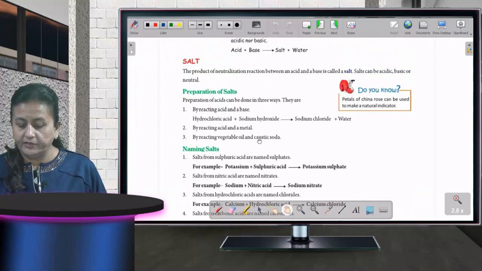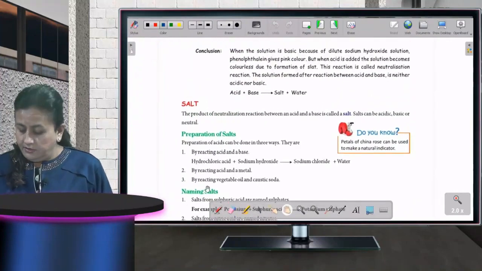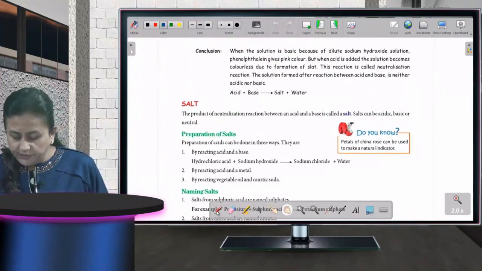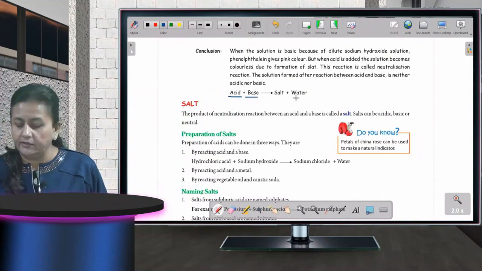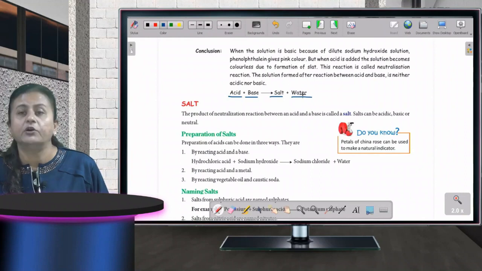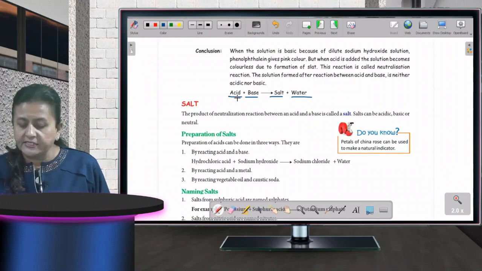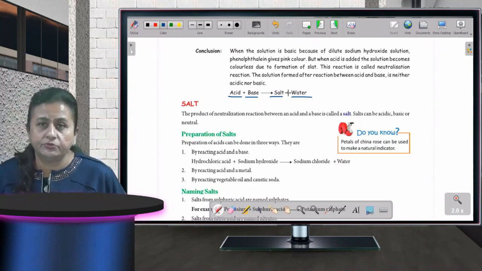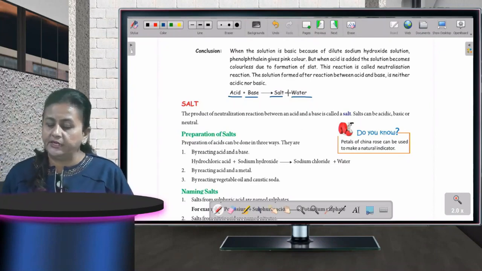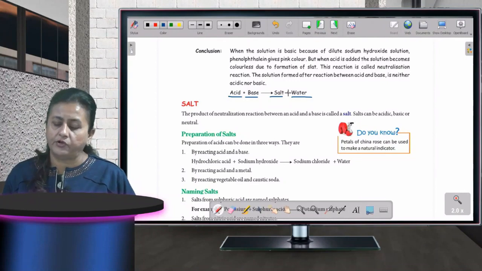See, what will we observe here? When an acid and base are combined together, it gives salt and water. Okay, acid and base दोनों neutral हो जाते हैं. That reaction is known as neutralization reaction, and it gives out salt and water.